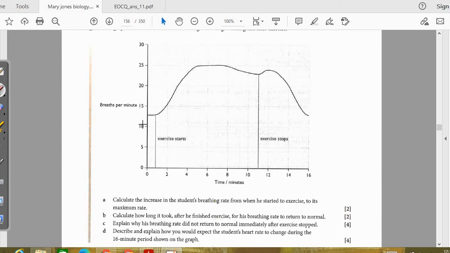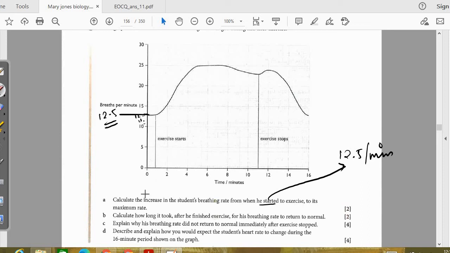If you have a textbook with you, it will be 11 somewhere here, 12 somewhere here. So it is, I guess, 12.5 over here. Here is 12 and this is the 12.5. So 12.5 per minute is when he started the exercise.